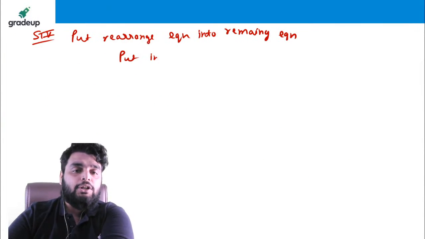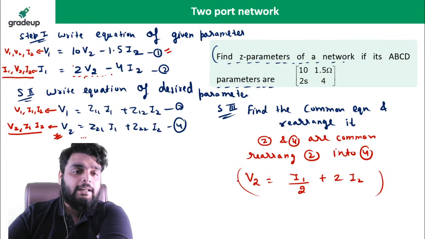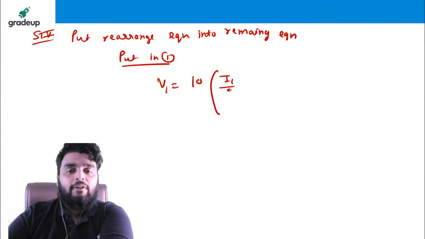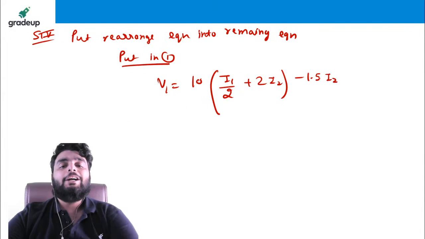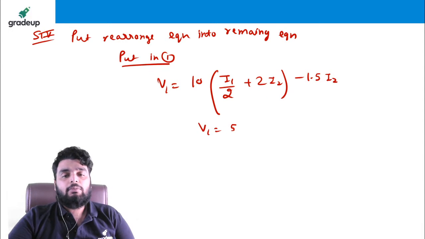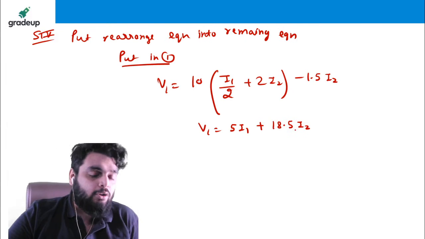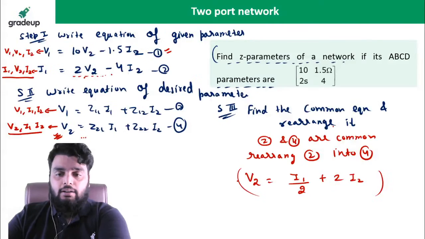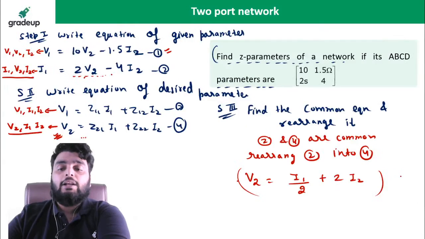If you put this equation in equation number 1, what you will get? V1 is equal to 10 times V2, and instead of V2 I have to write I1 by 2 plus 2 times I2, minus 1.5 times I2. Simple. Now see, this equation also came in the desired form. Yes or no? This is equation number 6. This is equation number 5.